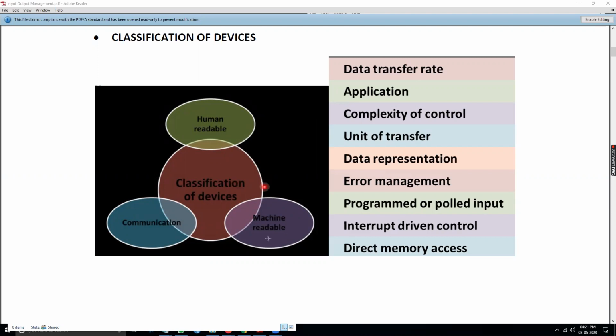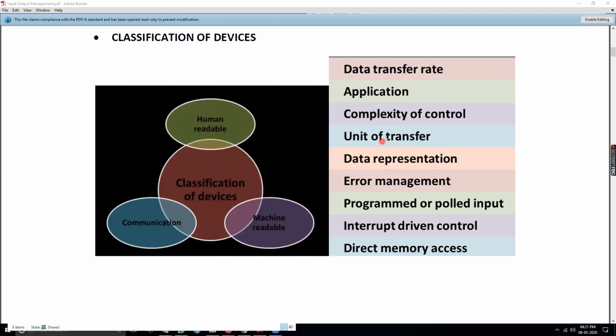Then next is complexity of control. If you have a keyboard, as I told you, there is lesser control. But if you are using a scanner, it is more complex. As the complexity increases, the device classification changes, because the CPU has to perform more work with respect to the complex devices.